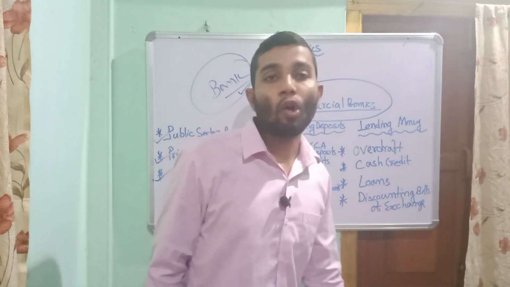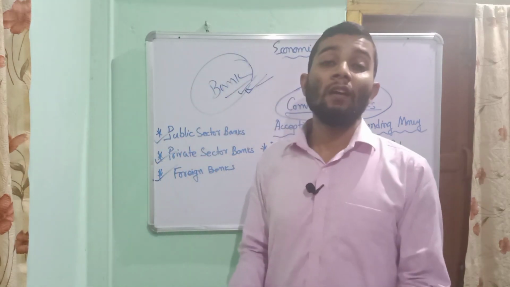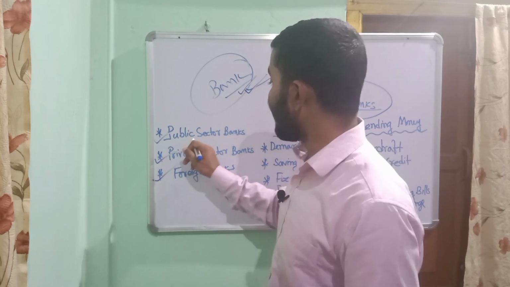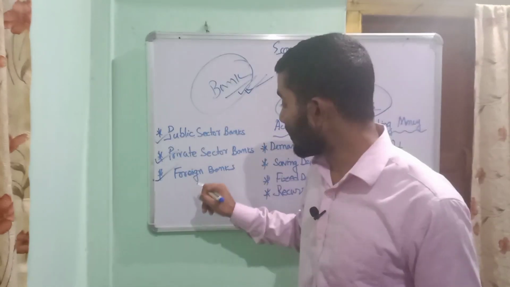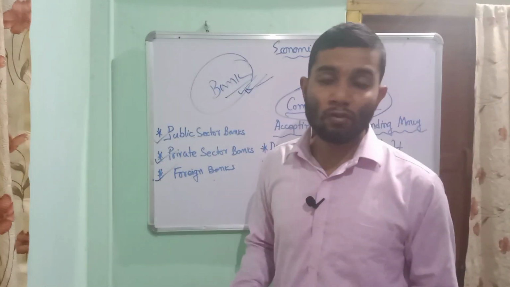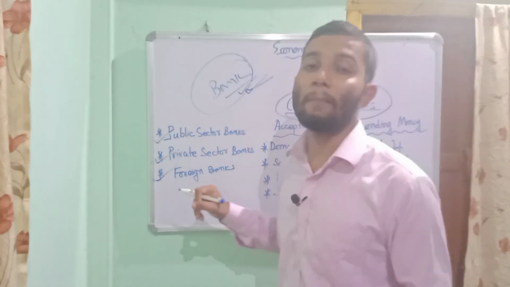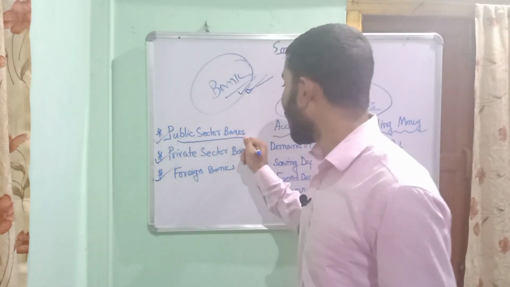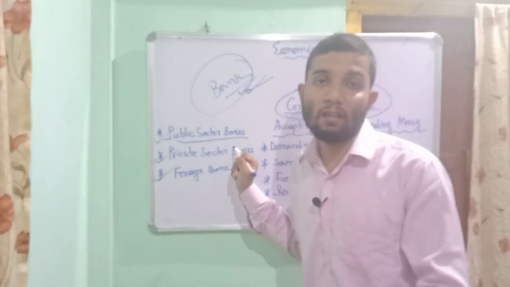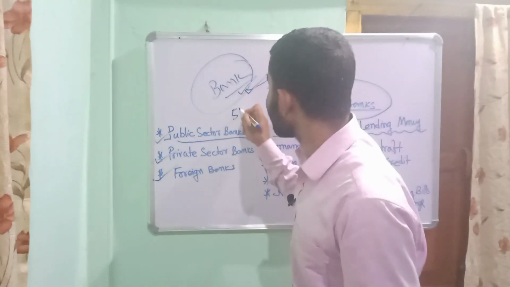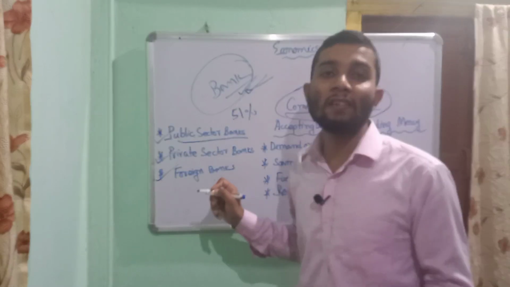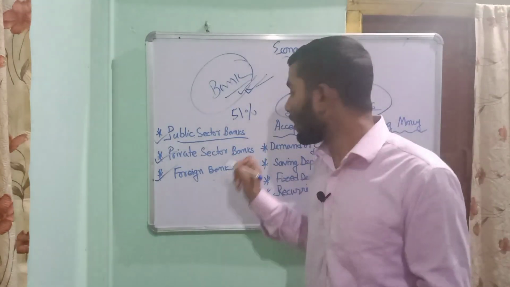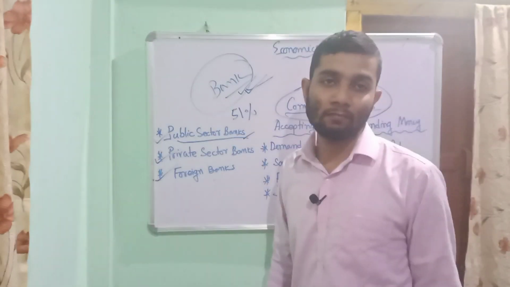Dear student, commercial banks are mainly of three types: public sector banks, private sector banks, and foreign banks. So let us understand what are public sector banks. Dear student, these are the banks where the majority of the shares, I mean 51% or more than 51% of the shares, are owned by the government or Reserve Bank of India.